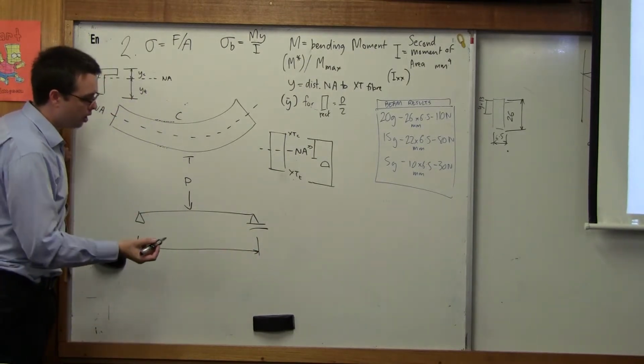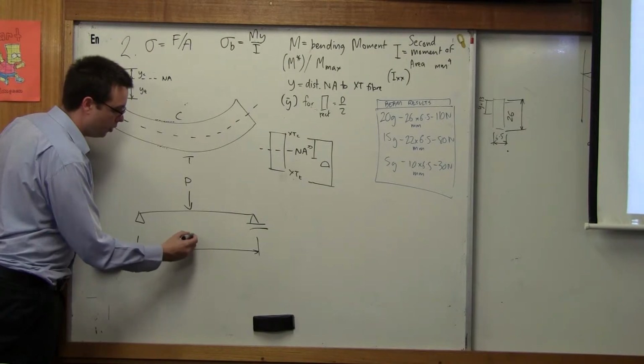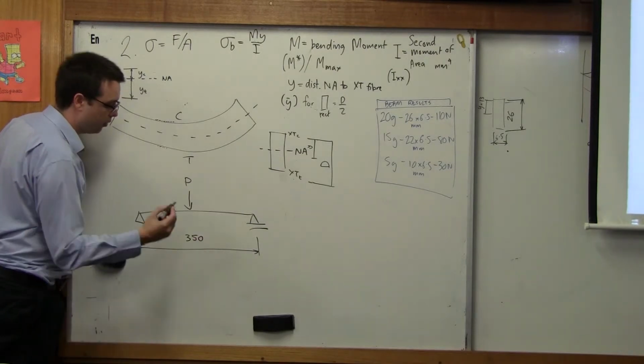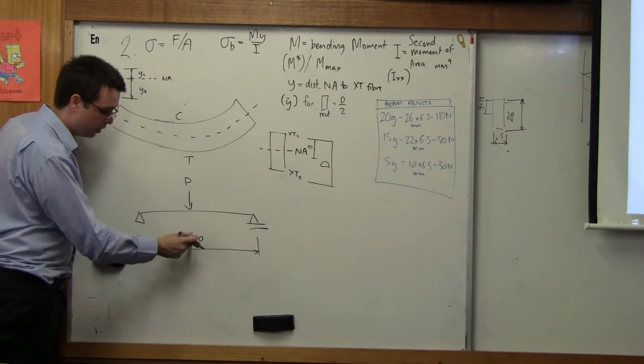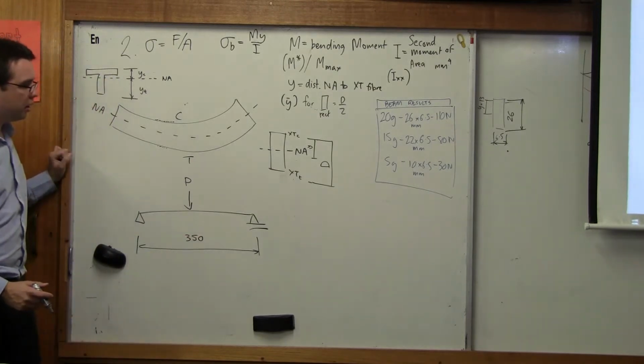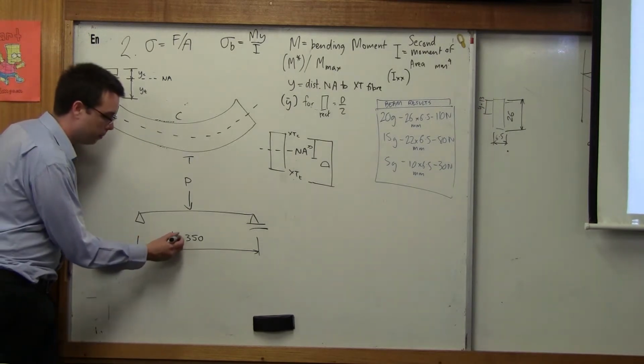350. Okay. 350 is what we used for our more recent examples, right? That's in millimeters. Okay. And then we're going to call that L.